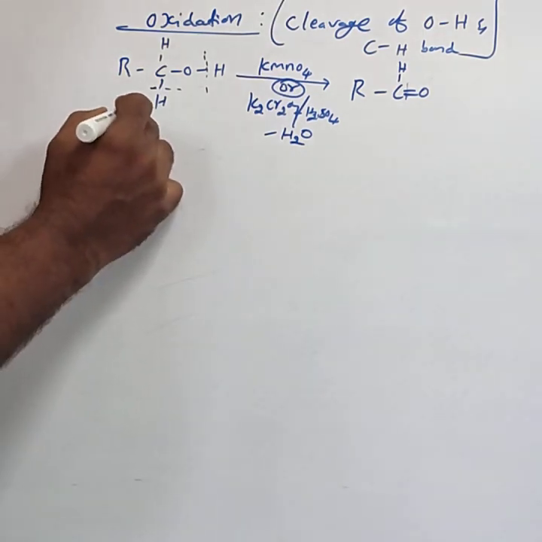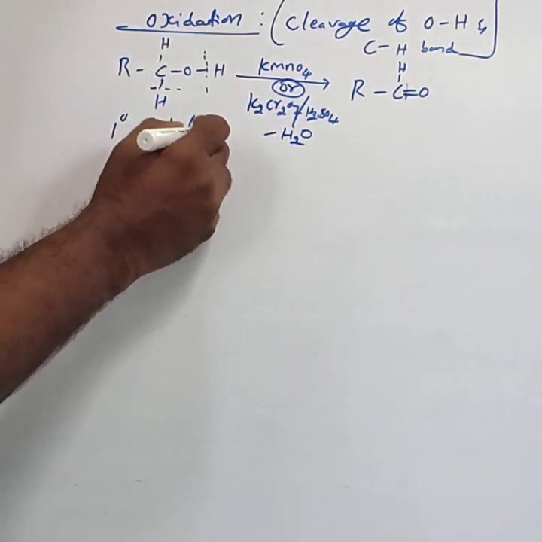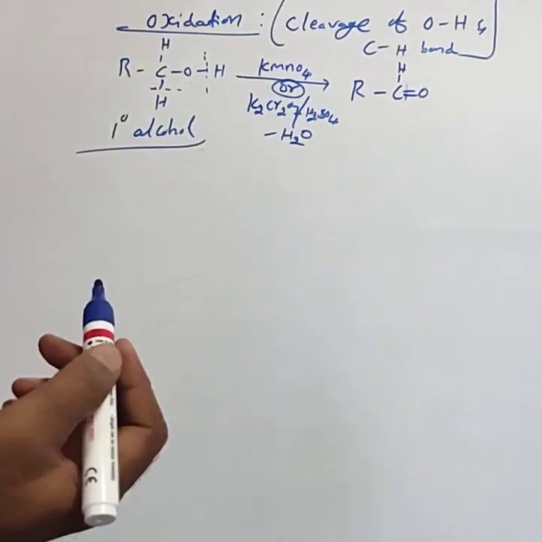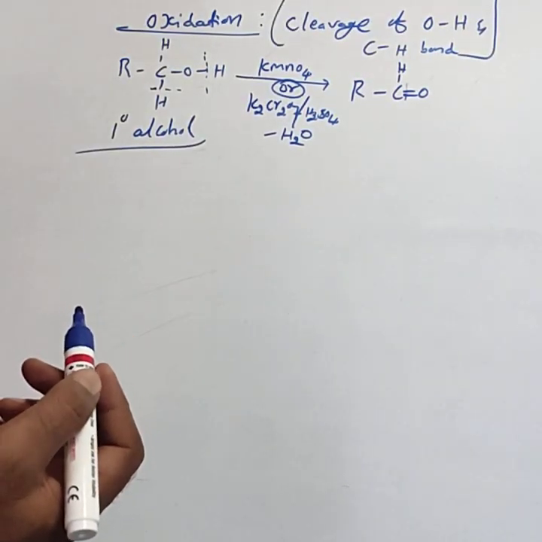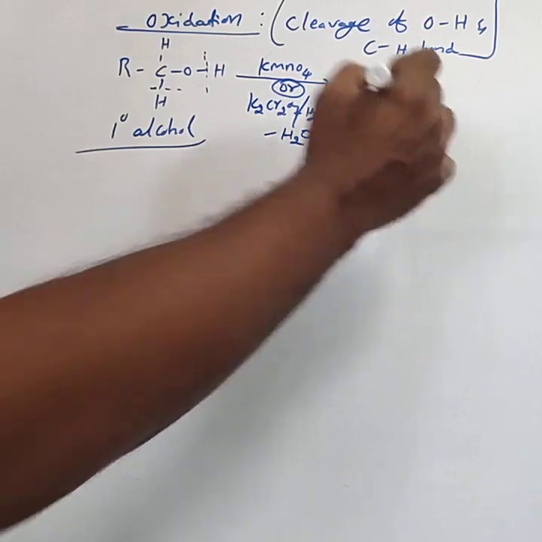This is the primary alcohol. Primary alcohols on oxidation by KMnO4 or K2Cr2O7 form an aldehyde.